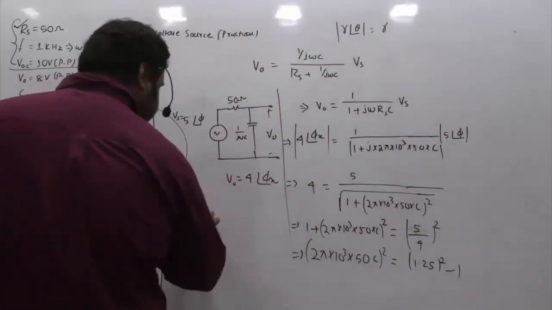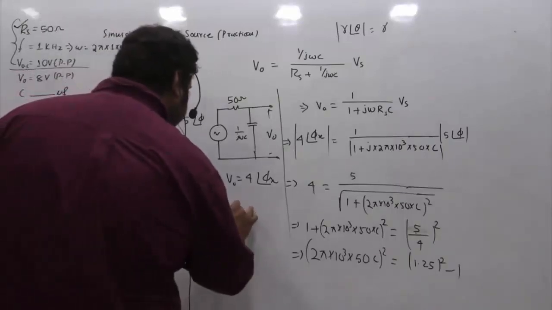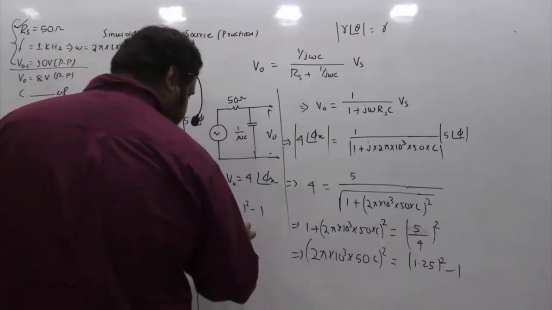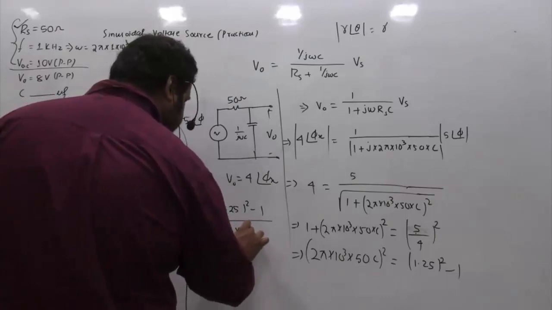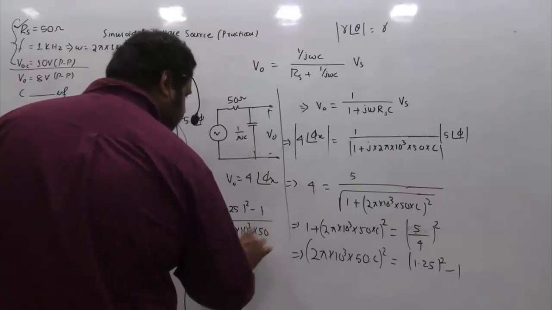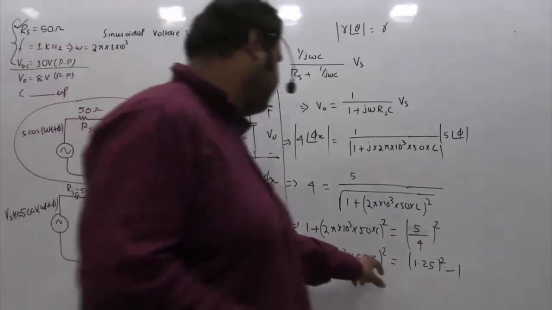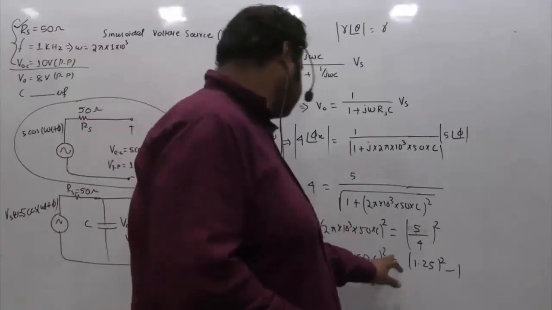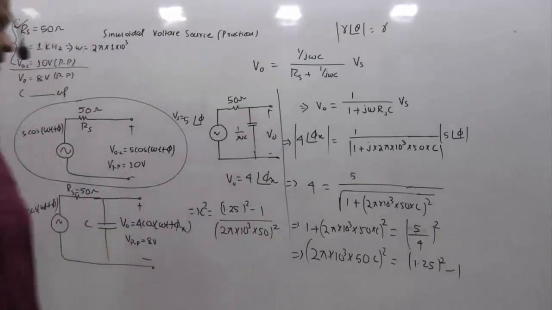So this implies C square happens to be 1.25 whole square minus 1, divided by 2 pi into 10 power 3 into 50 whole square. Is that correct? If I bring this C to this side, it is C square itself, and the rest of the things come with the square term, so this is the square of 2 pi into 10 power 3 into 50.